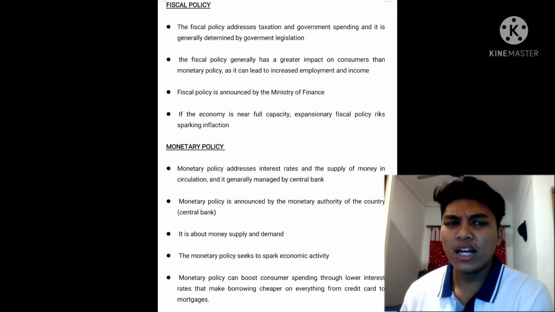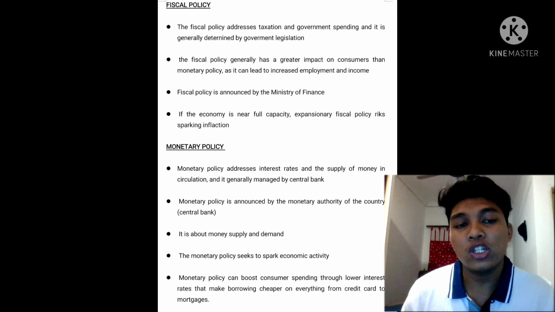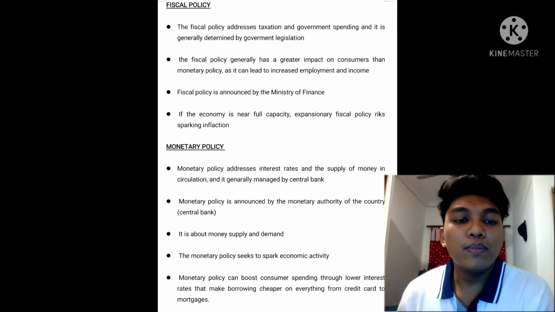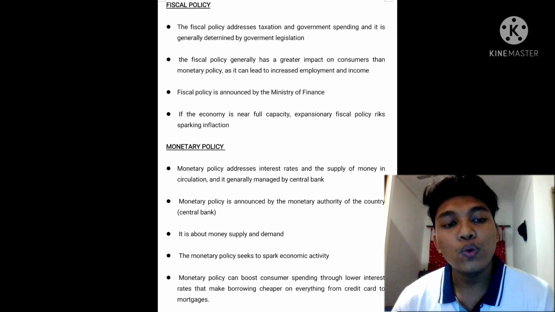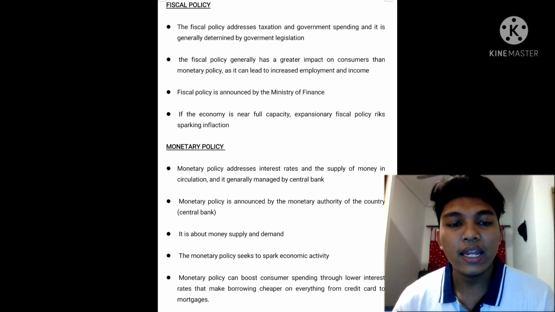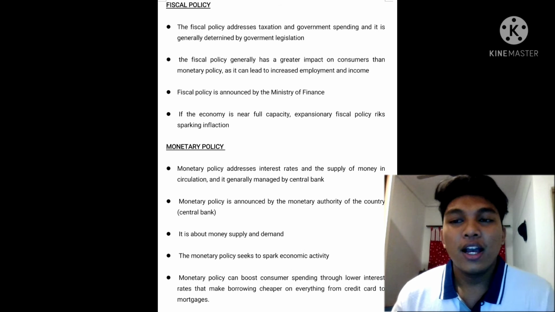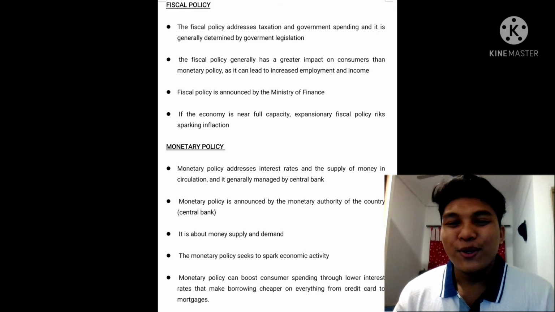For the last point, monetary policy can boost consumer spending through lower interest rates that make borrowing cheaper on everything from credit cards to mortgages. Okay, alright, thank you.